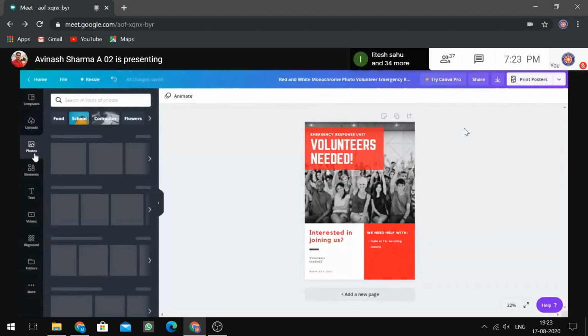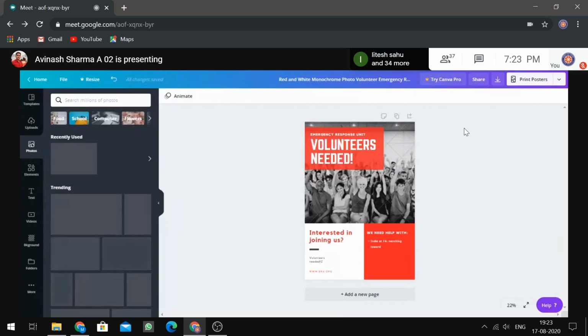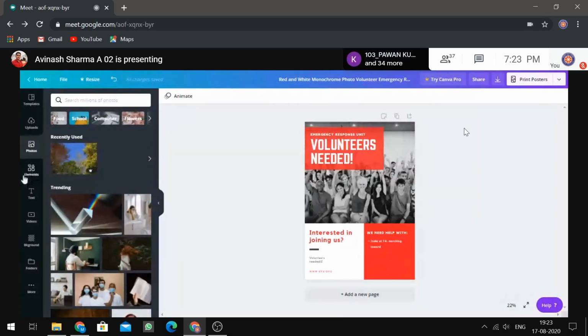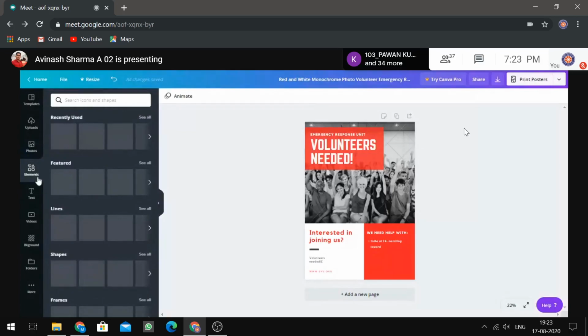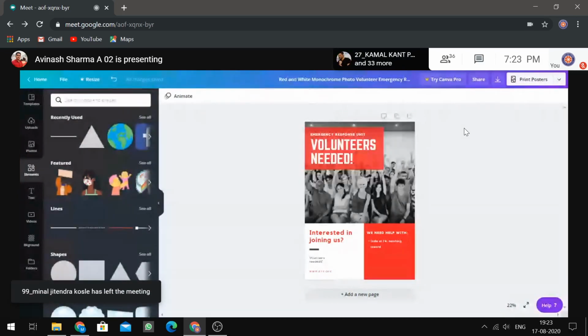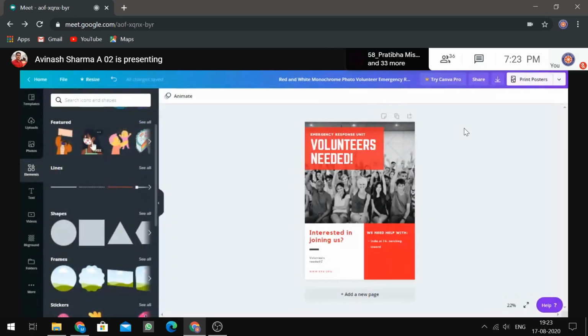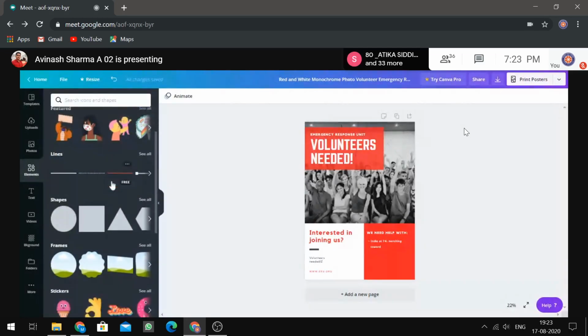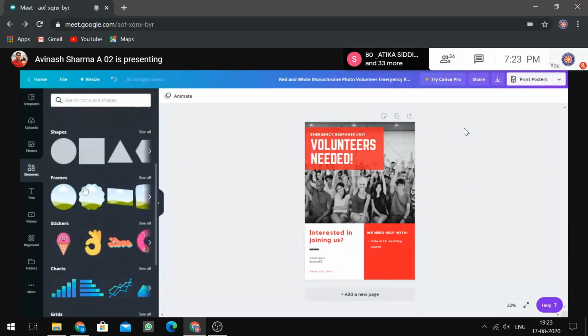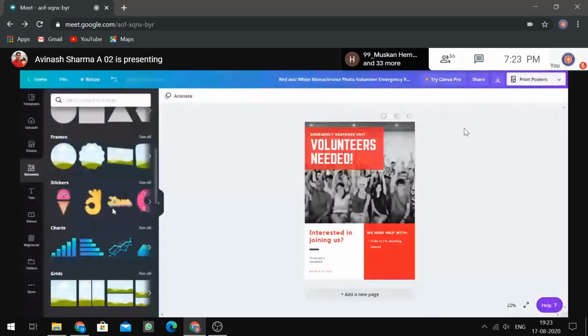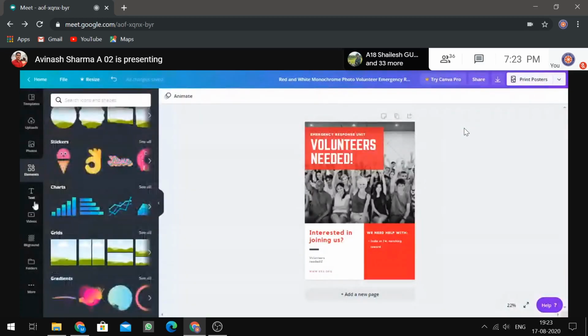Now the second one is photos. Photos are those photos which are available on the Canva website. Now we have elements. Elements contains some important things or shapes that we generally use, like lines, triangles, clip arts, featured. We have clip art in the featured section. Then we have lines, shapes, frames. Frames is for inserting an image. I will show this in a moment. Now we have stickers, charts, and many more, according to your design requirements.